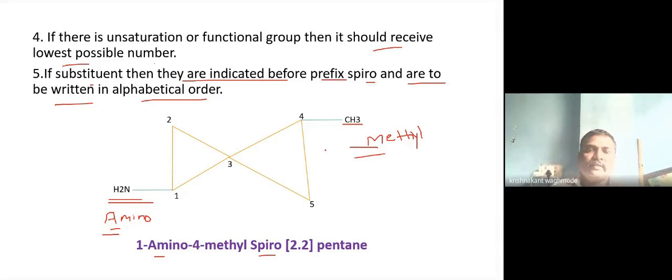Now how is the numbering given? In the same way, this should get number 1, 2, 3, 4, and 5. So here we can go from 1 2 3 4 5. If we write this methyl group on this side, then 1 2 3 and 4. So wherever the side substituent is there, we have to go from that side. 1-amino-4-methylspiro[2.2]pentane. So in this way the nomenclature is given when substituents are there.